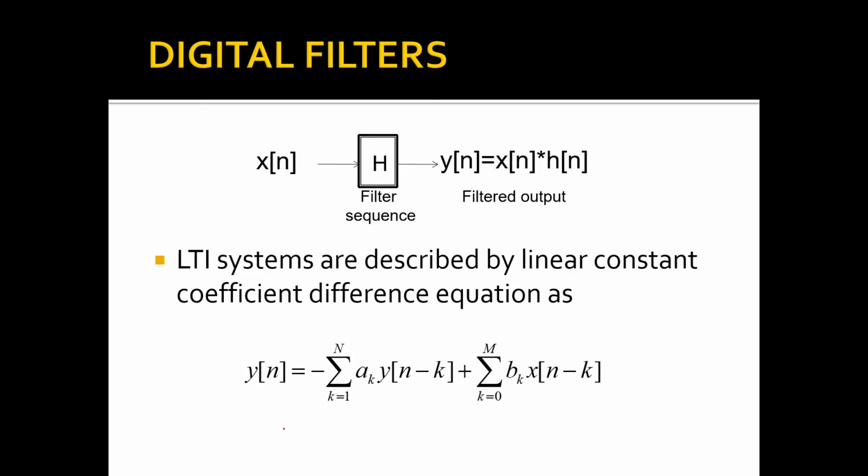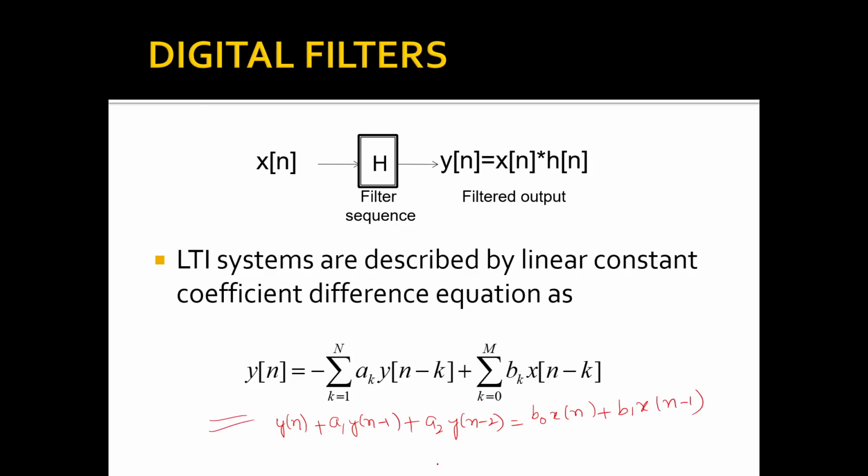So for example, I have y of n plus a1 y of n minus 1 plus a2 y of n minus 2 is equal to b0 x of n plus b1 x of n minus 1.